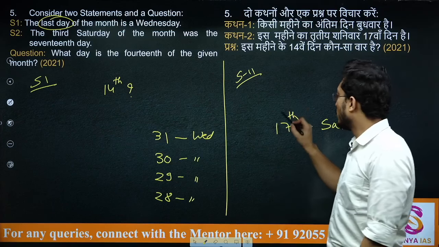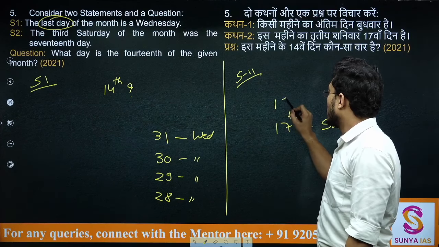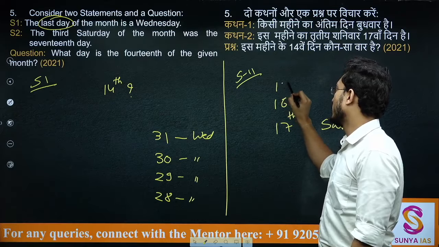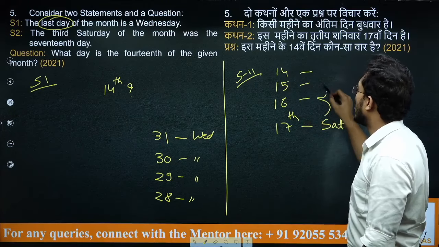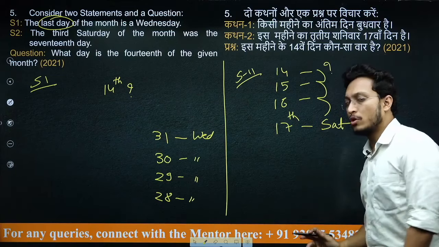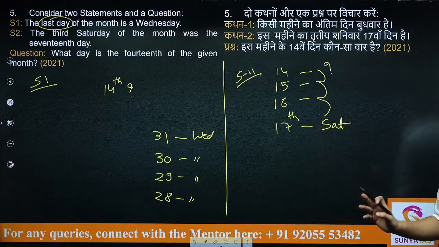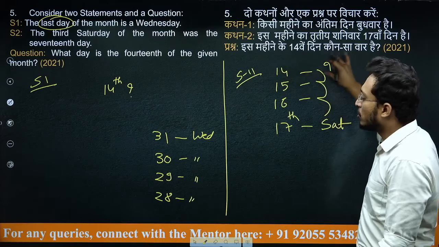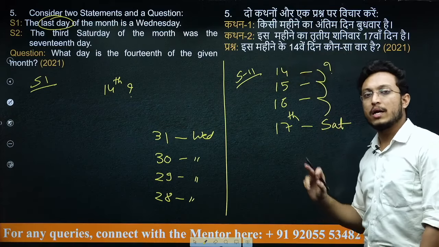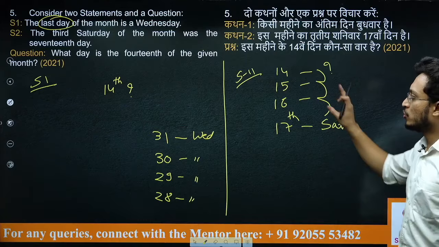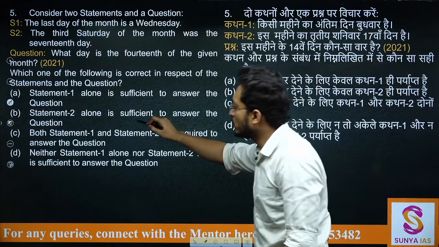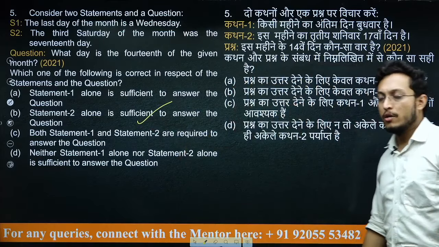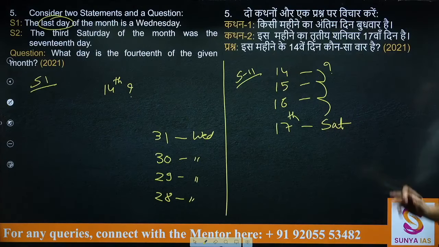They are asking us what is it on 14th. So this is 16th, this is 15th, this is 14th. अब यहाँ से we can count back and we can know what is it on 14th of that particular month. ये आंसर ये नहीं देना है कि 14 तारीख को कौन सा दिन आएगा, बस ये देखना है are we able to find out or not. So using statement 2 we are able to find out. That means statement 2 is alone sufficient to answer the question, whereas statement 1 was not sufficient. So your answer is B here.